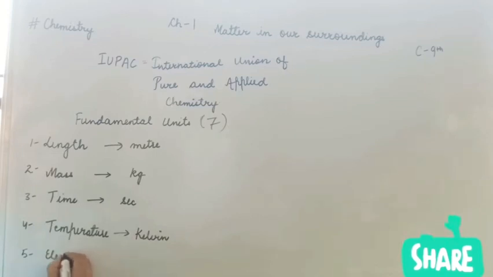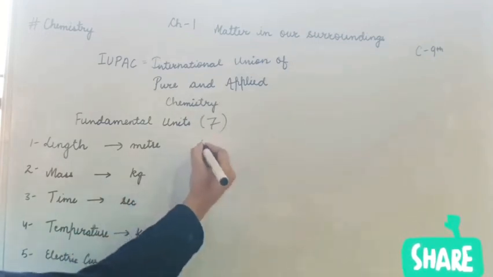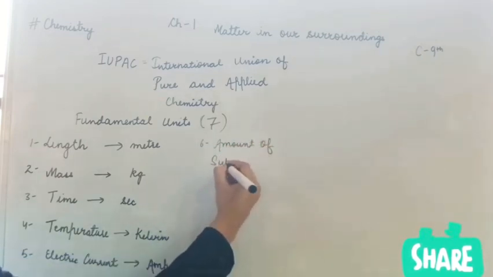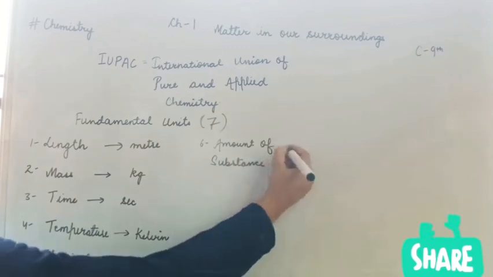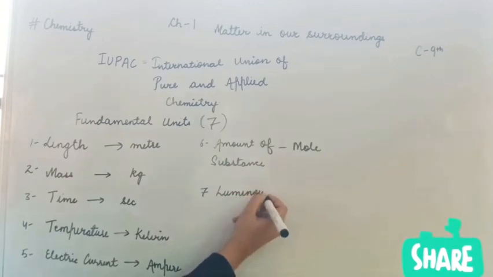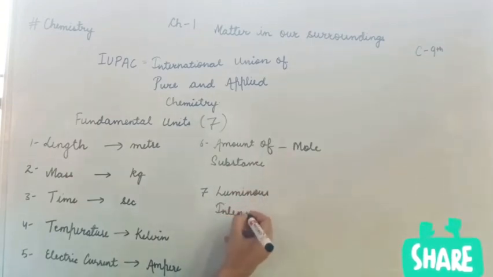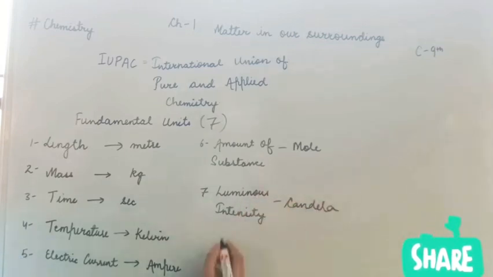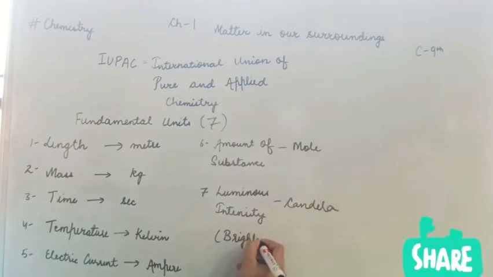The fifth one is electric current, that is measured in ampere. Now the sixth unit is amount of substance, that you will study in class 9th, and the unit for amount of substance is mole. The seventh one is luminous intensity, and the unit for luminous intensity is candela. And what is luminous intensity? You can say it as brightness. Luminous intensity means brightness.